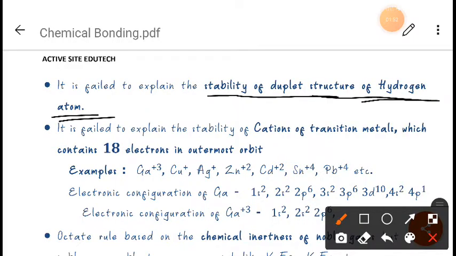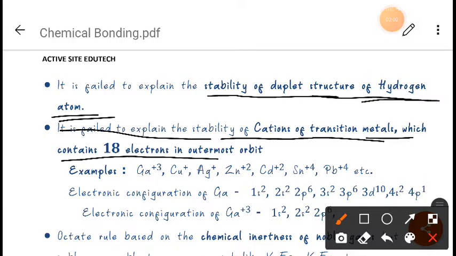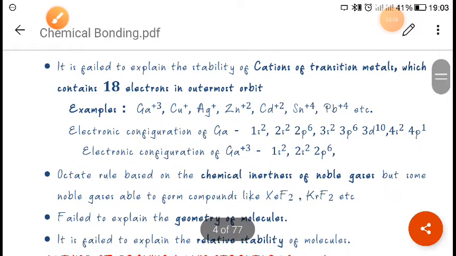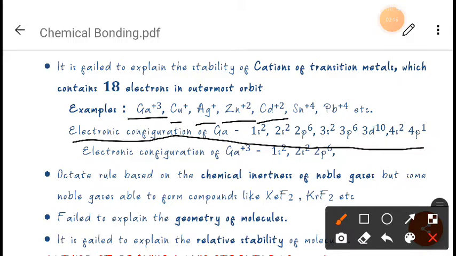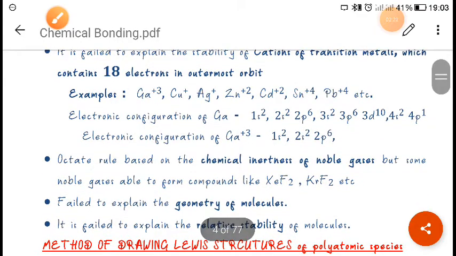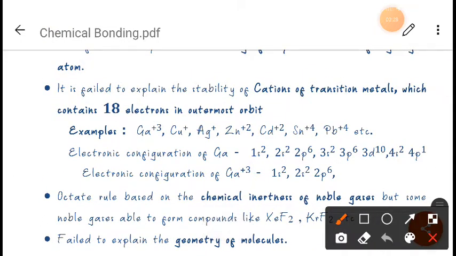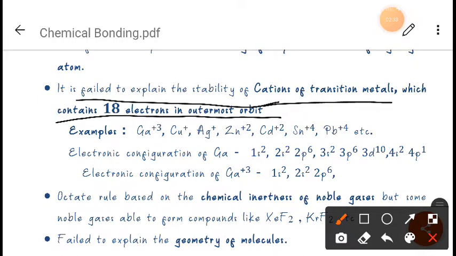Now next, it fails to explain the stability of cations of transition metals which contain 18 electrons in the outermost shell. Some examples are given here: Ga3+, Cu+, Ag+, Zn2+, Cd2+. You can see there are 18 electrons in the outermost shell of these, and the octet rule fails to explain their stability.